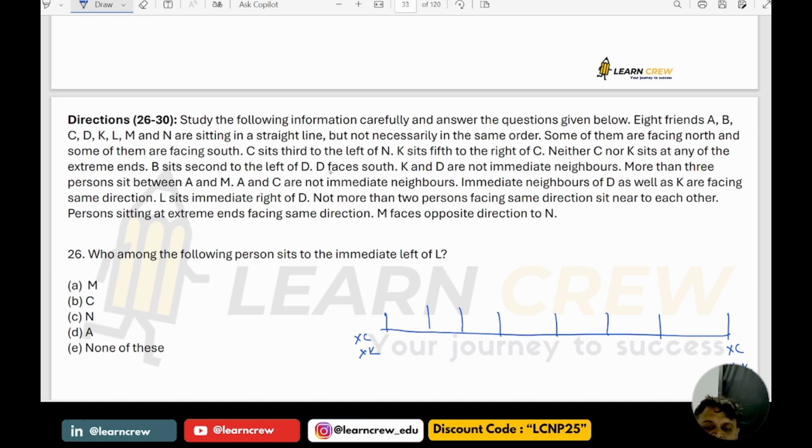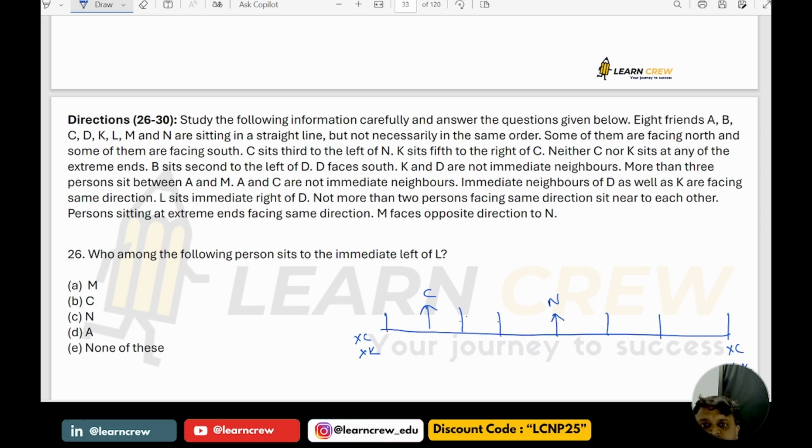Is there anything else mentioned here? C is third to the left of N. If I am taking C here, C is third to the left of N means, if N is here, first left, second left, third left. So if both are facing north, it is satisfied.